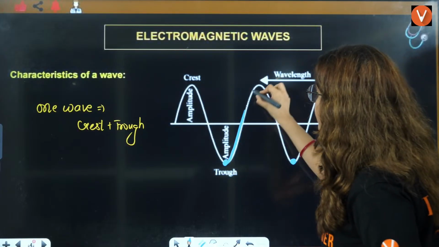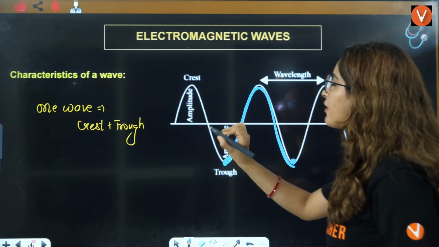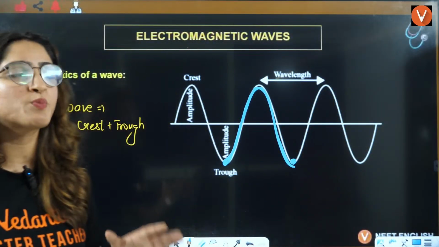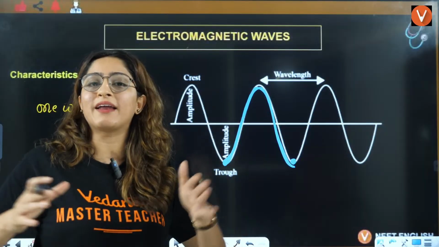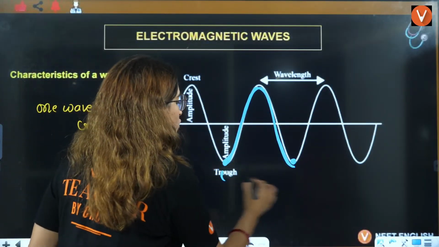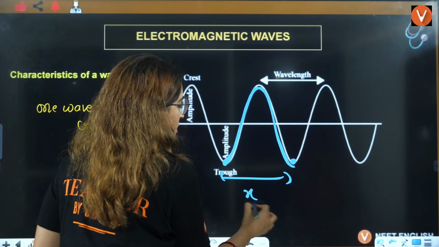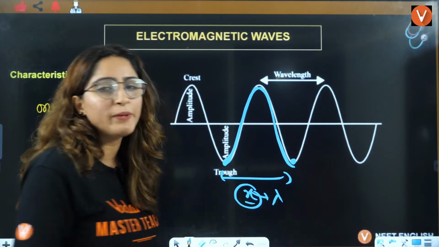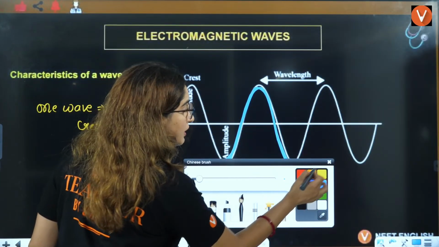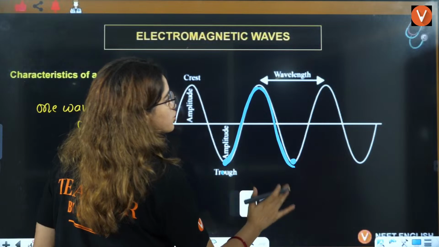So what is the distance between two consecutive troughs? That is called wavelength. Why am I telling you all these things? Because sometimes in the exam, they don't directly give you lambda. They give you that this distance is called, let's say, x. Now what will be lambda? Lambda will be x only, right? So for that, you should also know what it actually means, apart from the formulas, right?